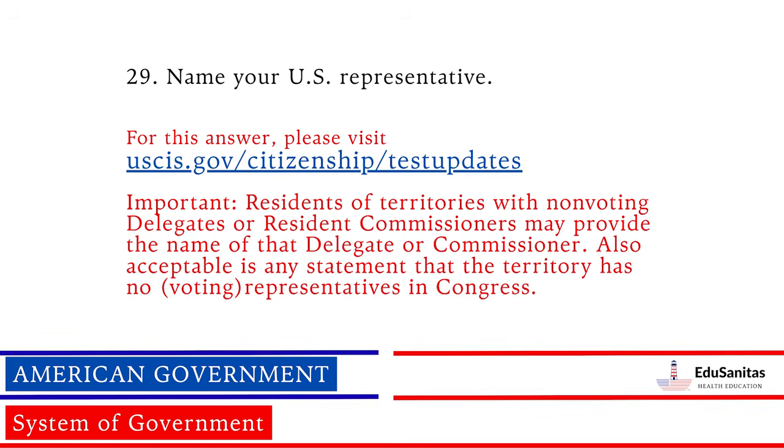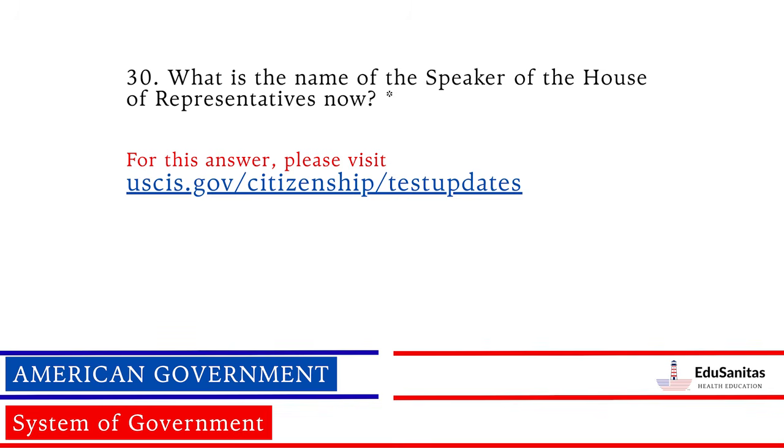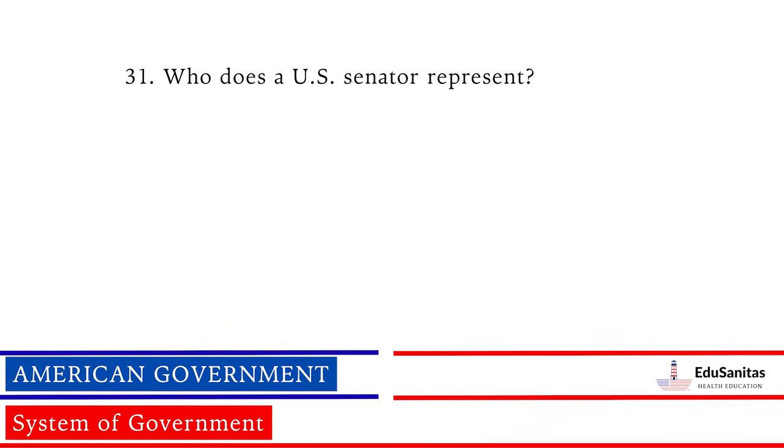Also acceptable is any statement that the territory has no voting representatives in Congress. What is the name of the Speaker of the House of Representatives now? For this answer, please visit uscis.gov/citizenship/test updates. Who does a U.S. Senator represent? Citizens of their state. People of their state.